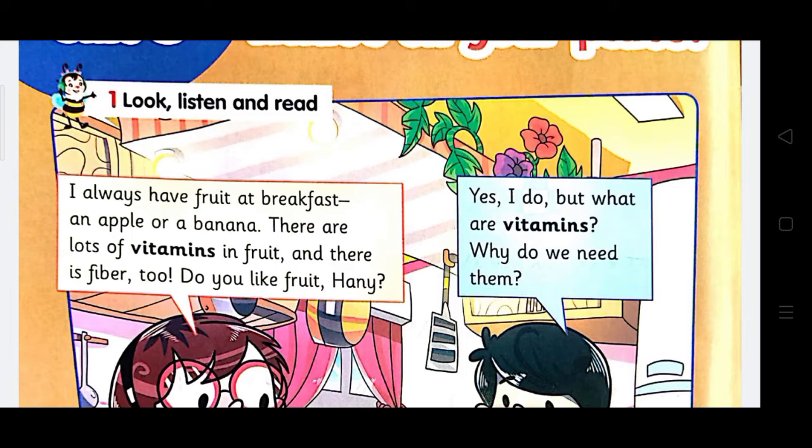For example, we will say there is a book on the desk. And if it's followed by are, it must be followed by a plural noun. For example, we can say, there are books on the desk. This is for the affirmative.